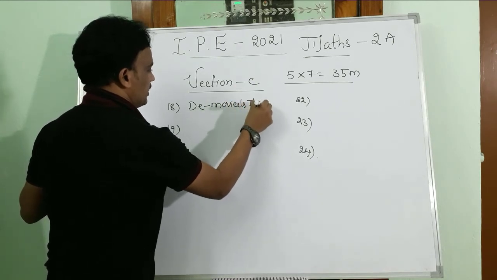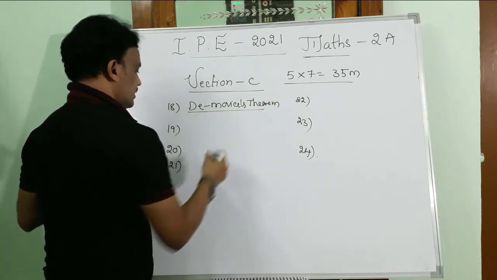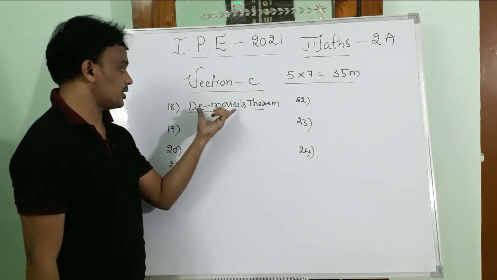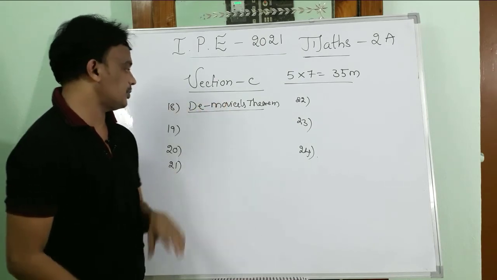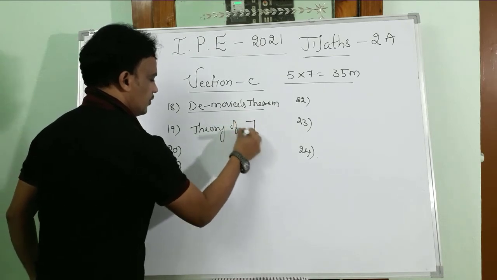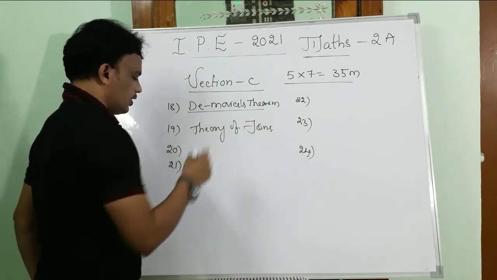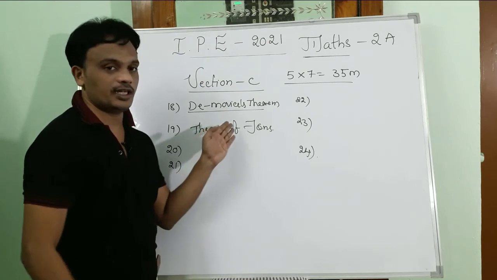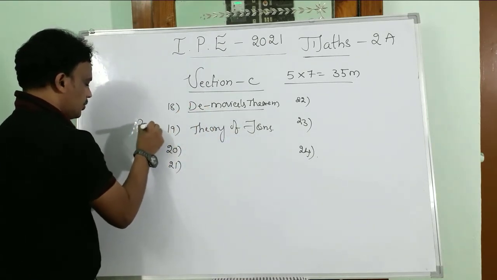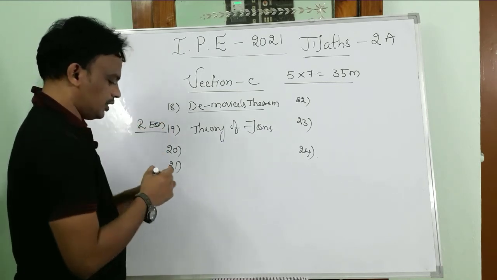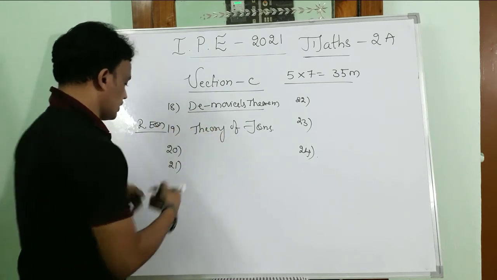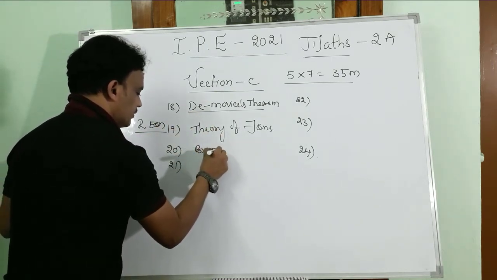Particularly from De Moivre's theorem, the nth root of a complex number. We may get this question compulsory. And here is the 19th question from the theory of equations. From the theory of equations, finding the roots of a 6th degree equation, 5th degree equation, and the important thing is reciprocal equations. Very important for the 7 marks. So that is the 19th question, and then 20 and 21.